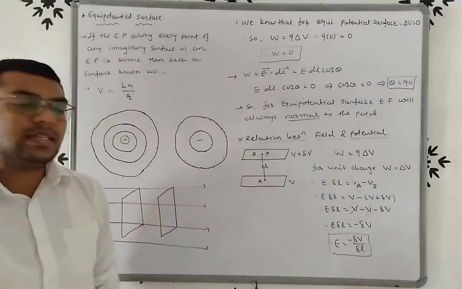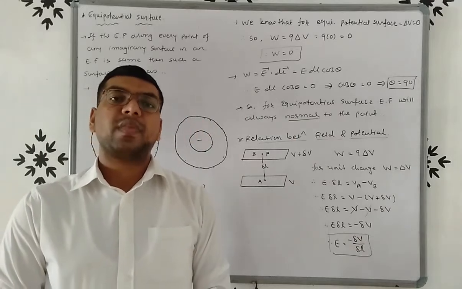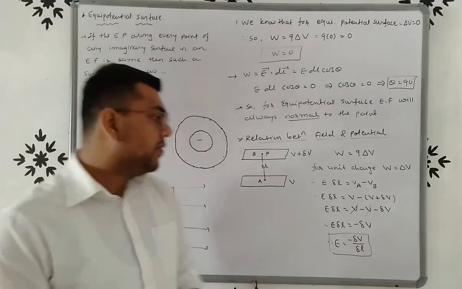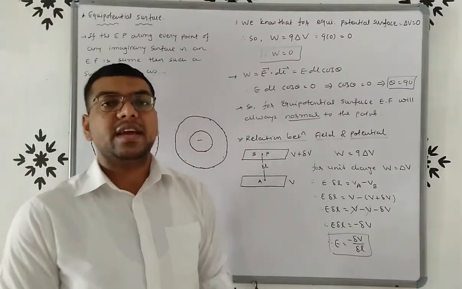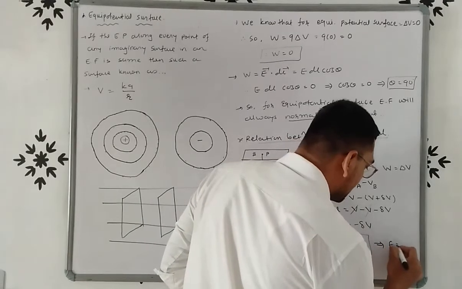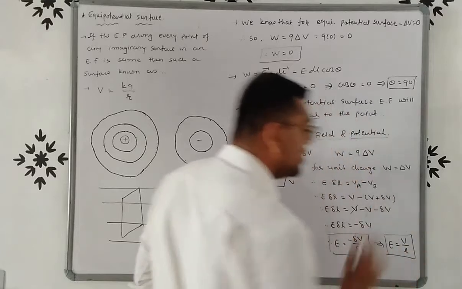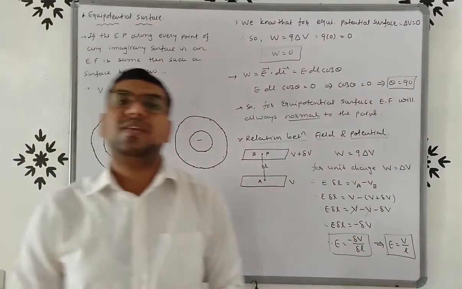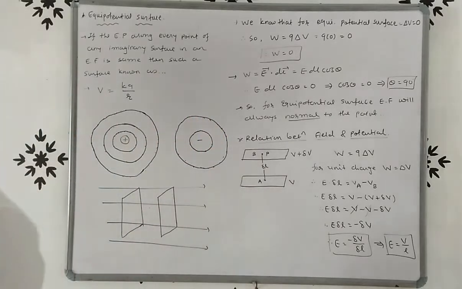So the relation between electric field and potential will be E is equals to minus del V by del L. And if you take a magnitude of this, then you will get E is equals to potential, that is V, and then distance L. So E is equals to V by L. Right? So friends, this is the relation between electric field and electric potential.